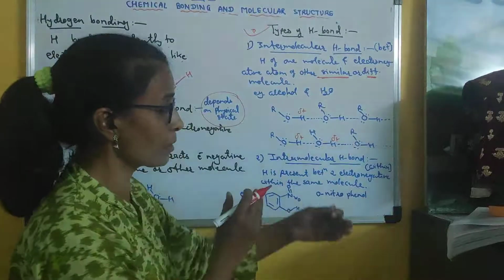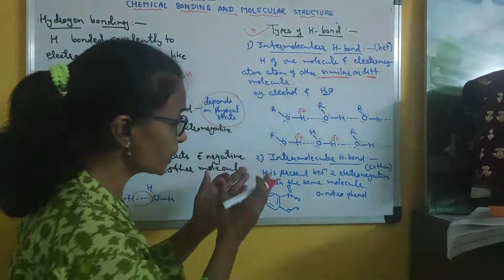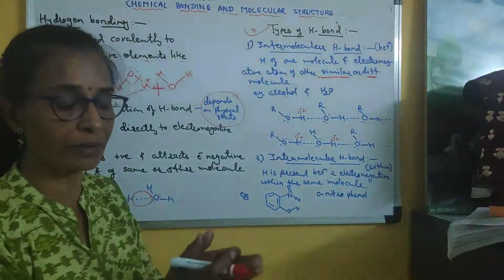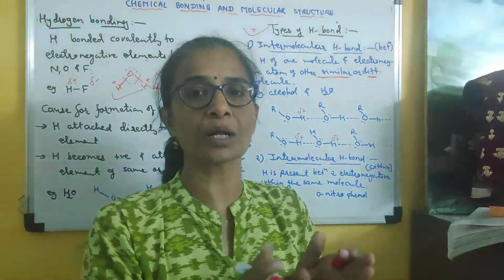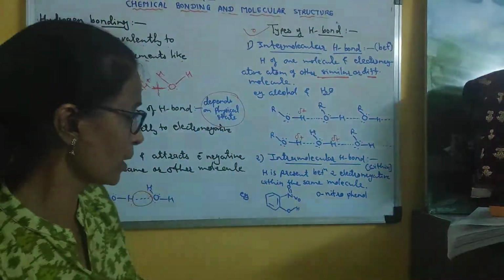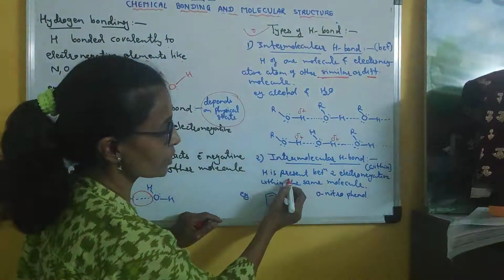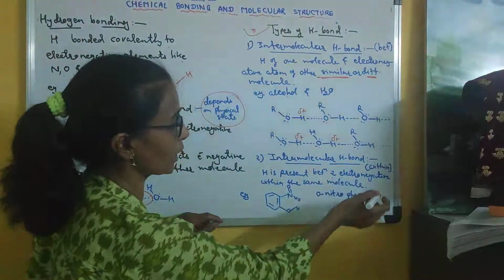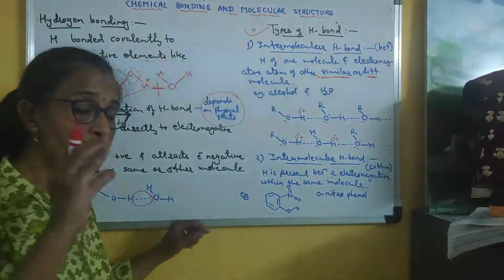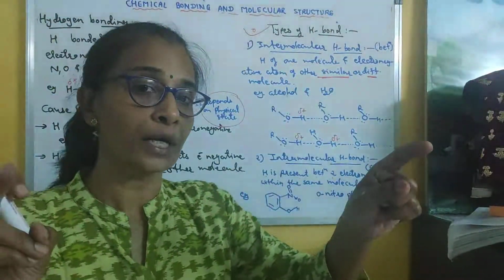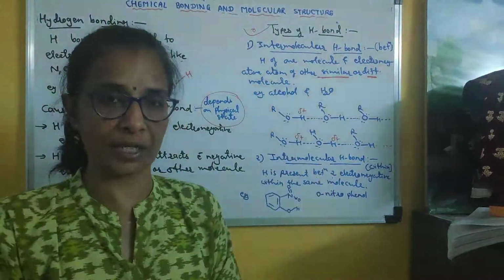Second type is intramolecular hydrogen bond. Intra means within. Clear? So when hydrogen bond is formed within the same molecule, it is called intramolecular hydrogen bond. Example, see here how the explanation is given. Hydrogen is present between two electronegative elements within the same molecule. Means in the same molecule there are two electronegative elements, and between these two electronegative elements hydrogen is present.